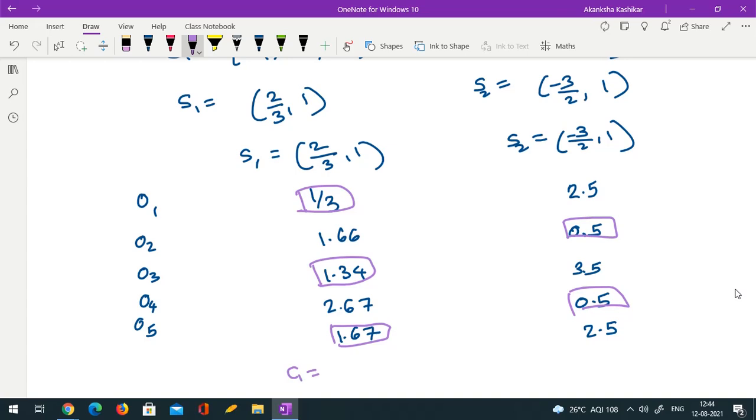So we get cluster 1 as O1, O3, O5 and cluster 2 as O2, O4. Is it the same as what we had in the earlier step? Clusters, are they the same? Yes, ma'am. So it means we have reached convergence, so we would stop the algorithm.